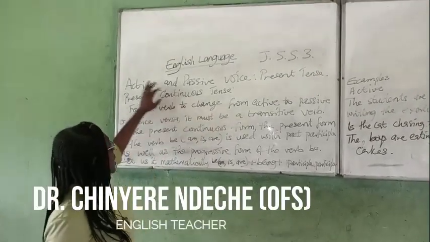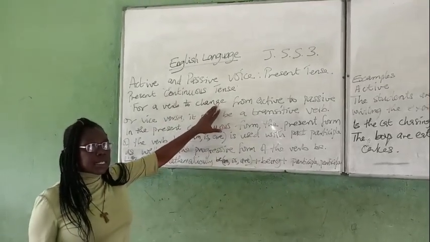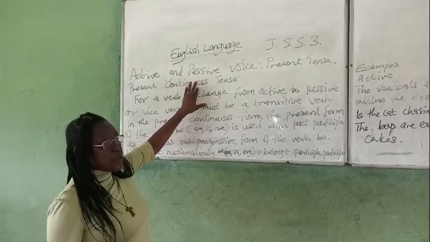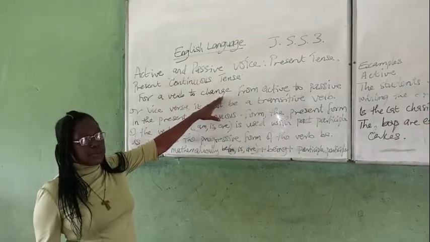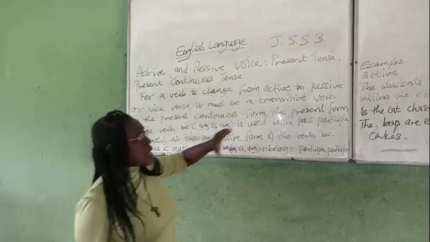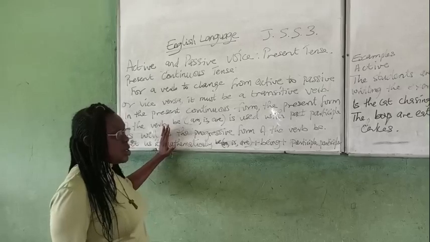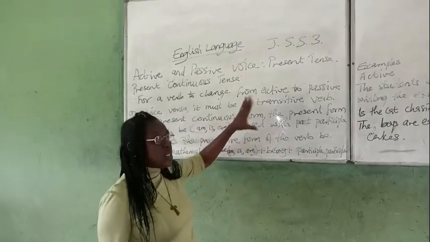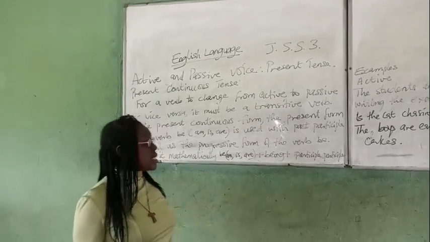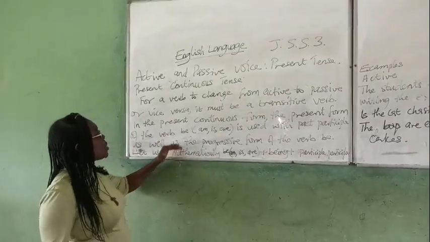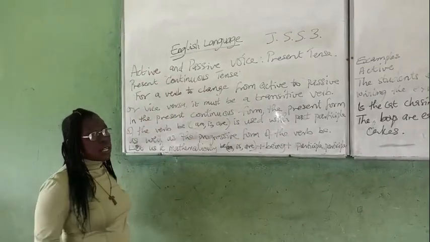We stopped on active and passive voice. If you remember in our last class, we talked about the simple present, changing from simple present to passive. Remember, once again, you can be given something in the passive and asked to change it over to active. So while you look at the two, take note of the form in the passive and the form in the active. Today we are continuing with present tense, but present continuous tense.